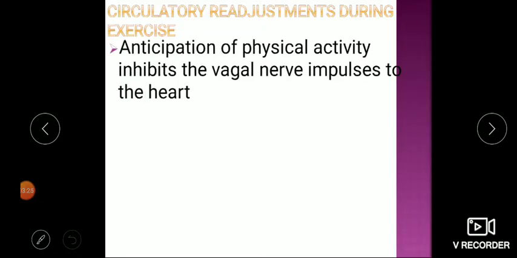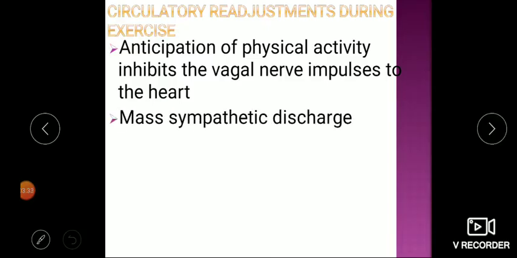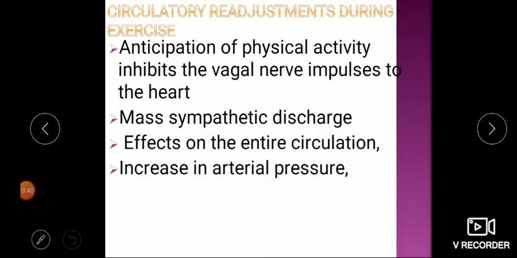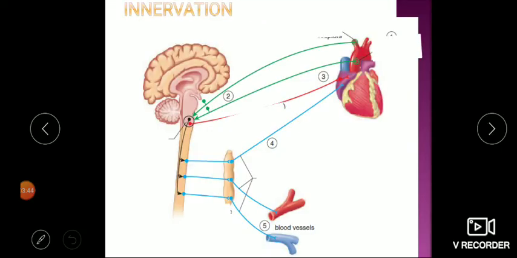Now during exercise what happens? In anticipation of physical activity, the brain inhibits the vagal nerve impulse to the heart, and there is also a mass sympathetic discharge affecting the entire circulation, leading to an increase in arterial pressure and increase in cardiac output.